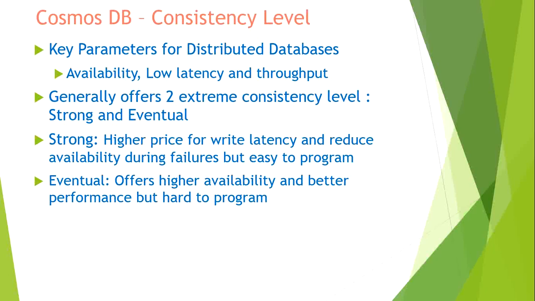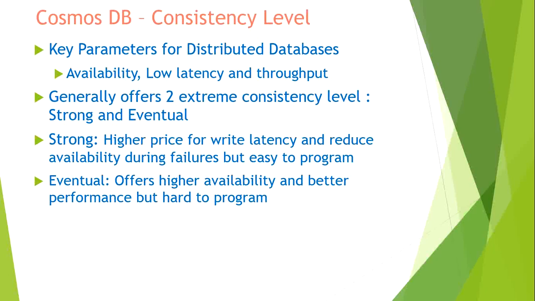One is availability, so it should be highly available, and it should have low latency and throughput. What happens in the case of a generally distributed database is that it offers only two extreme levels of consistency: the strong consistency level and eventual consistency.